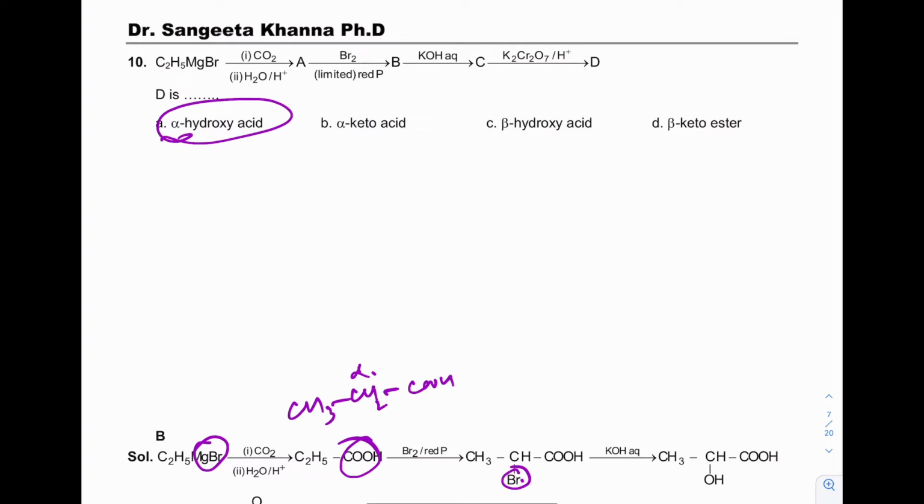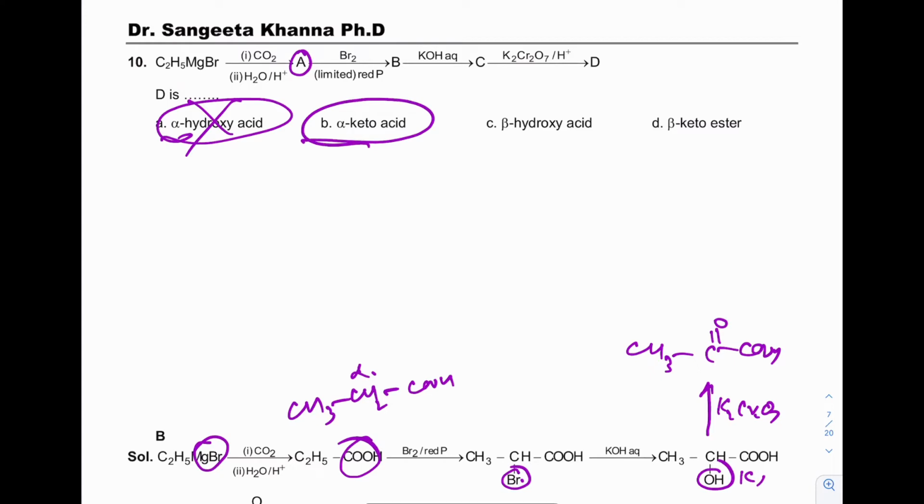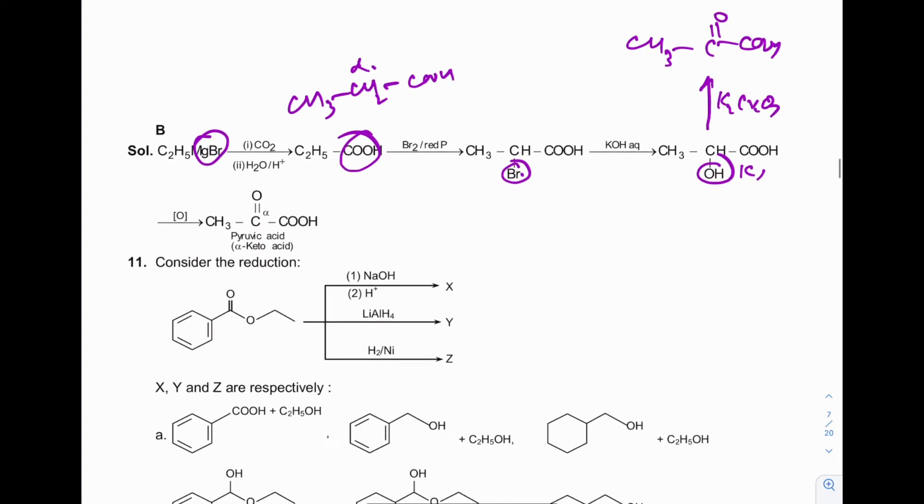So the correct answer is option A, this one is C. But the last step is oxidation by dichromate. Dichromate will oxidize OH into C=O. So after the last step, the answer will be alpha keto acid.